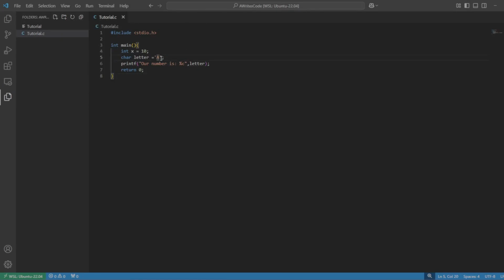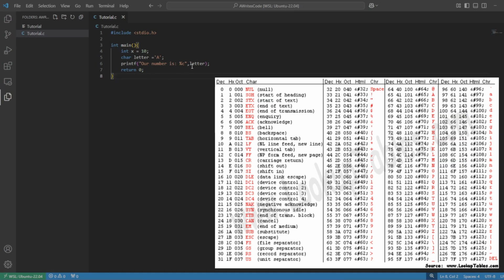Okay, now one more thing to know for this character data type is that we can use what's called an ASCII table to define our characters, but we can actually use numbers.